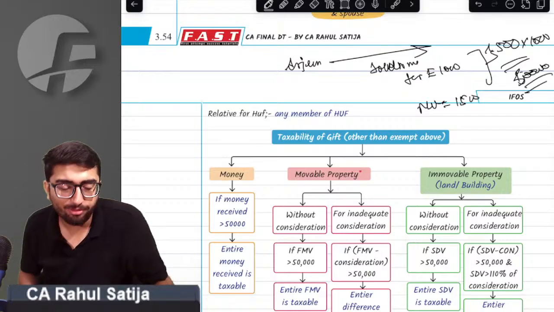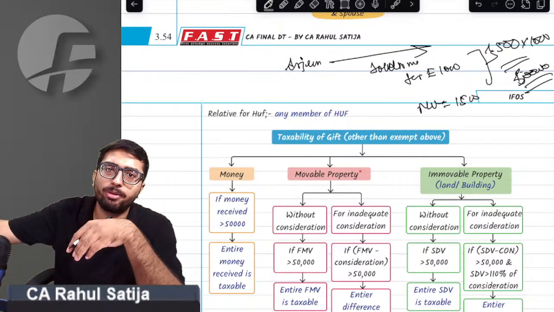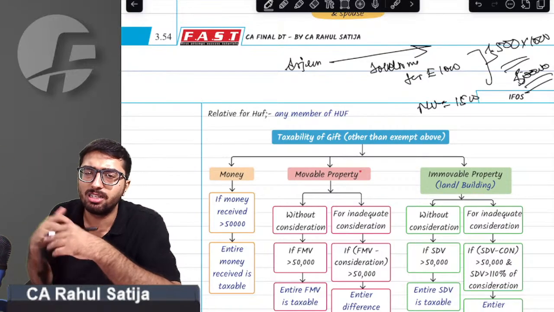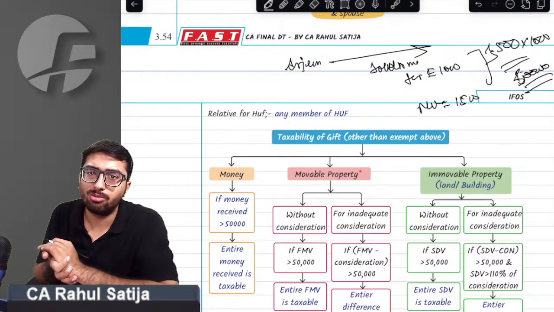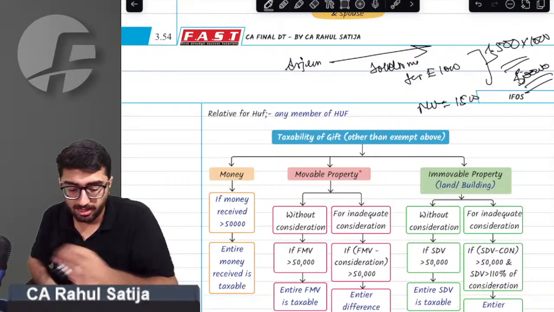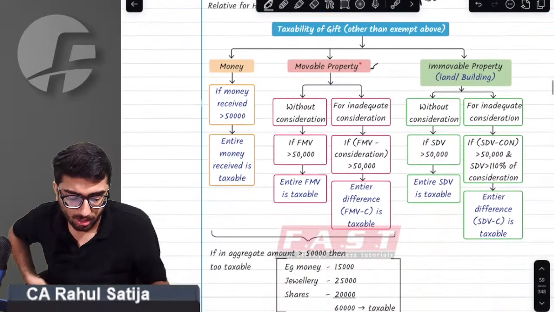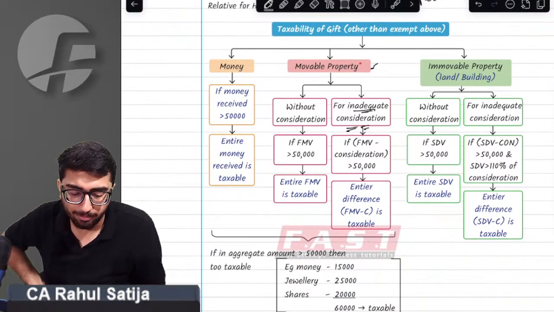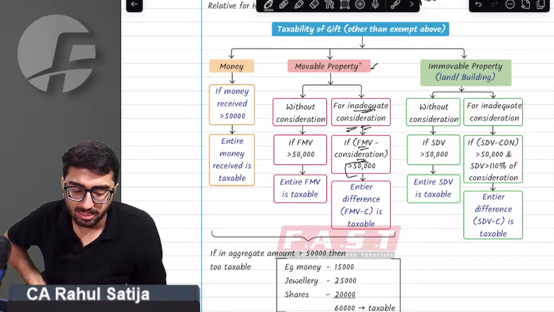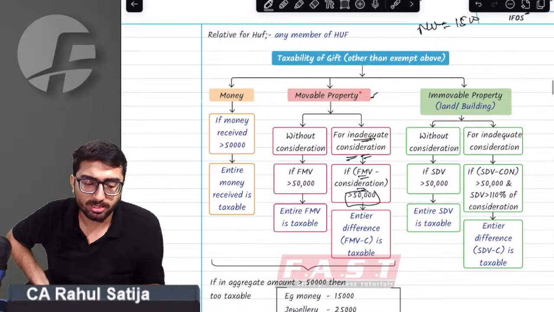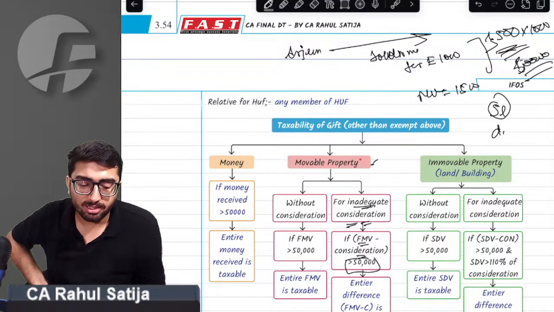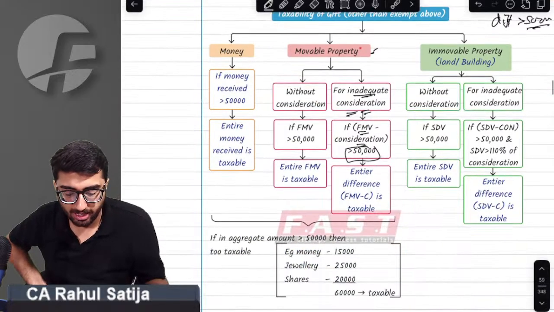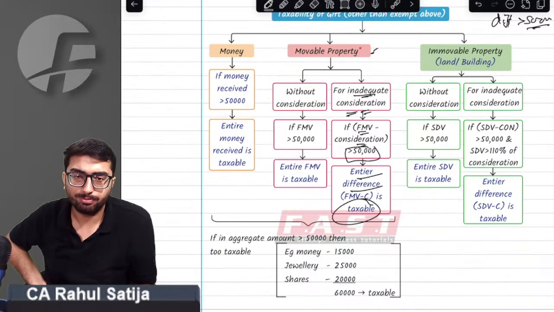The provision says if I acquire any property at a consideration less than FMV, then whatever the FMV minus consideration amount is will be taxable in my hands under 56(2)(x). Whatever the inadequate consideration that I am paying, sir, FMV minus consideration shall be taxable if it is exceeding 50,000 rupees. In our case, since FMV minus consideration is 5 lakh rupees, since the difference is exceeding 50,000 rupees, this shall be taxable. The entire difference shall be taxable.